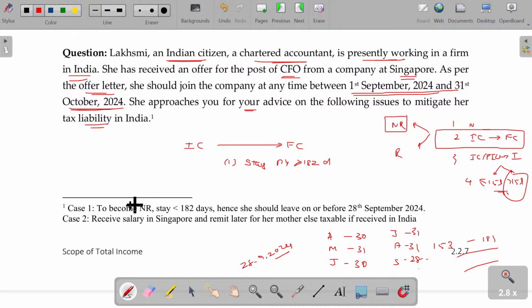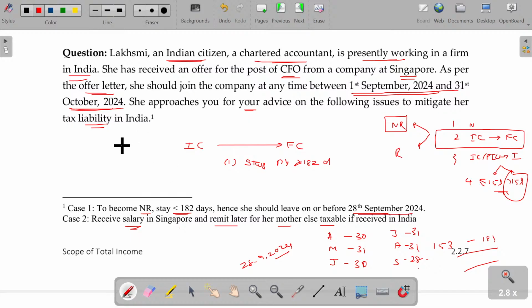Okay. Case 1: to become non-resident, her stay should be less than or equal to 180 days. Hence, she should leave on or before 28 September 2024. Receive salary in Singapore and remit later for her mother, else taxable if received in India. Okay. That information is missing in the question.